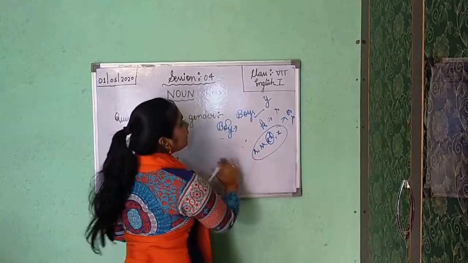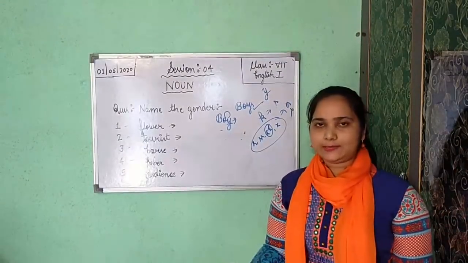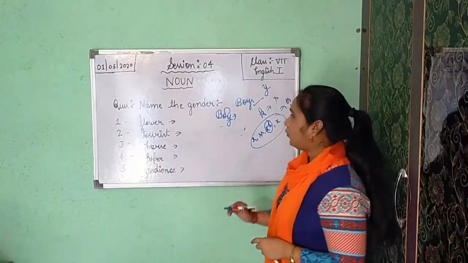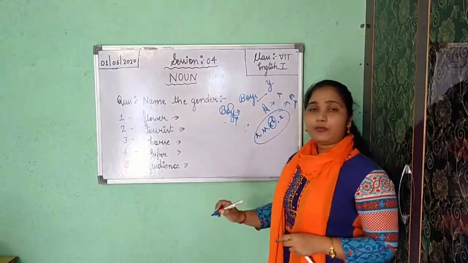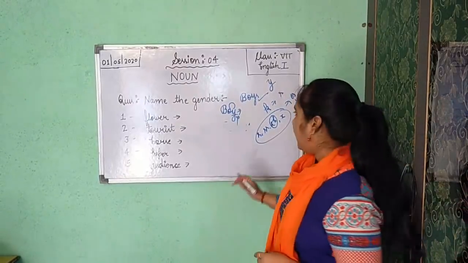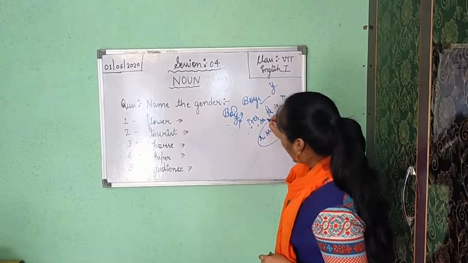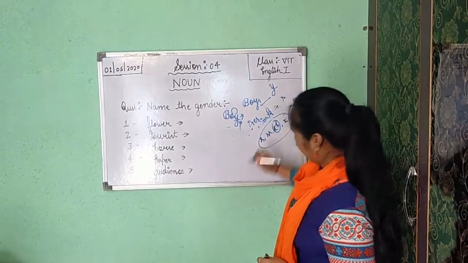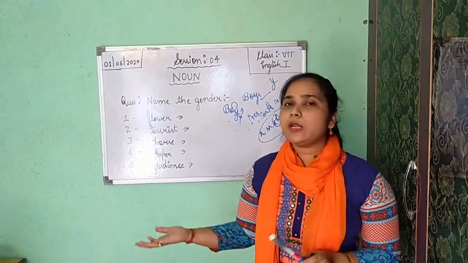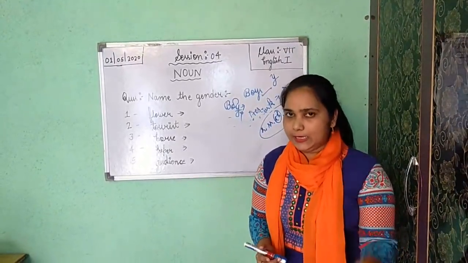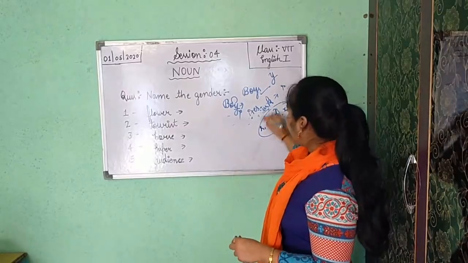Now, if in the last you are getting Y, but before Y, if you are getting any consonant, except A, E, I, O, U, then for making plural number, you will not use this Y. You will remove this Y, and at the place of Y, you will use I plus ES, I-E-S. Okay, class? For example, Teddy, T-E-D-D-Y. For making plural number, T-E-D-D-I-E-S. You will not use Y there. You will use only I-E-S there.